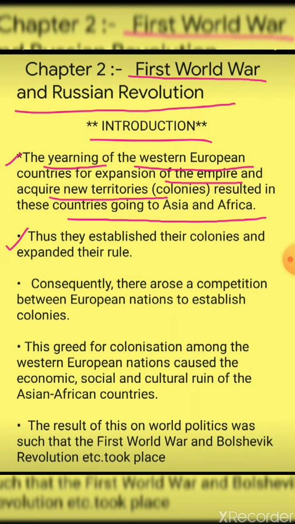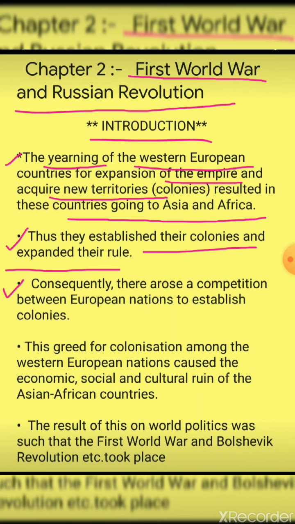Thus they established their colonies and expanded their rule. Thus they established their colonies, and even expanded their rule in Asia and Africa. Who did that? The Western European countries.